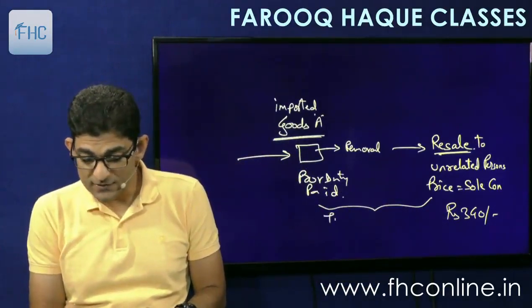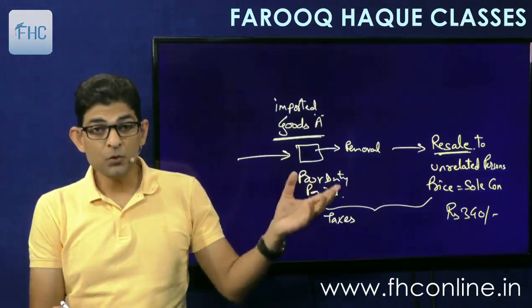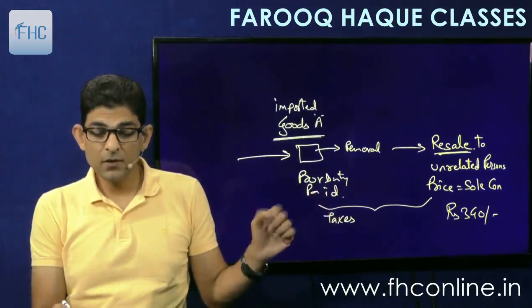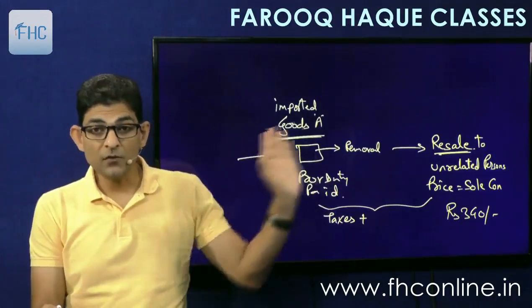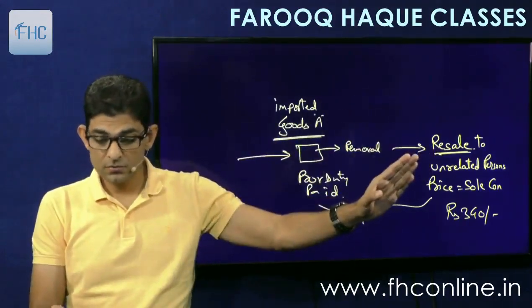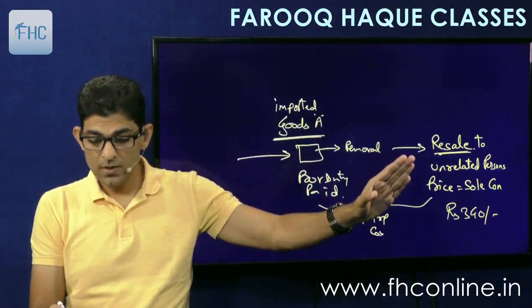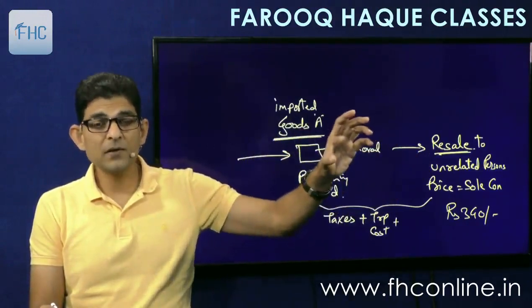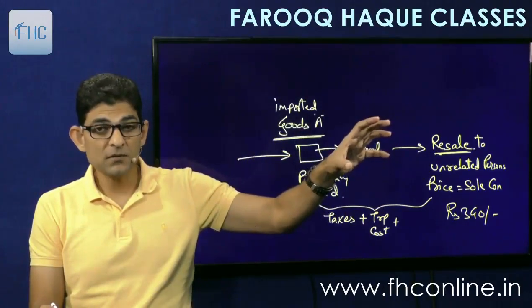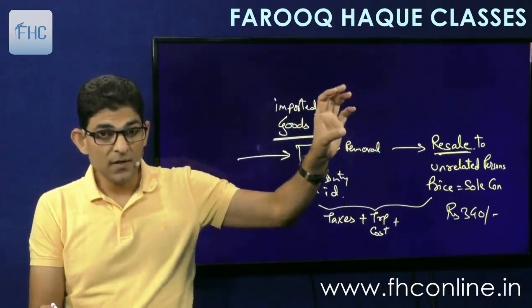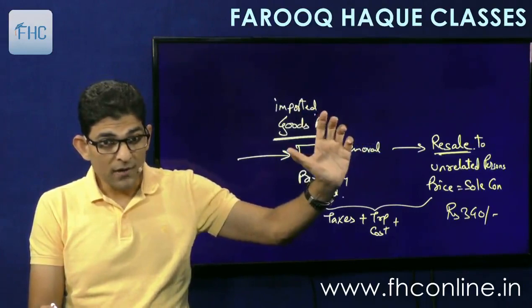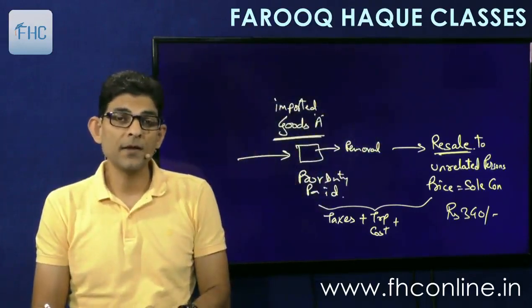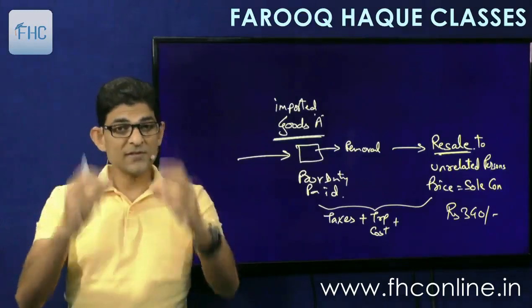Number one, the taxes, the import duties, IGST, etc., which are levied, plus the transport cost, plus the normal profit, the gross profit margin, considering all the expenses, etc., that is charged on like goods imported and sold in India.